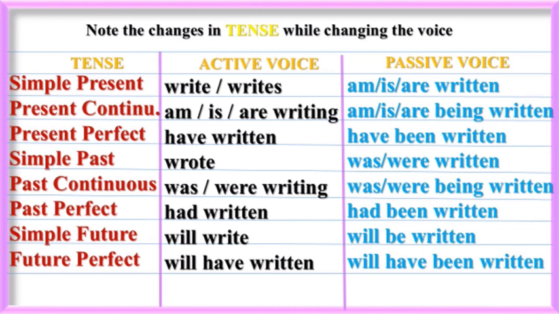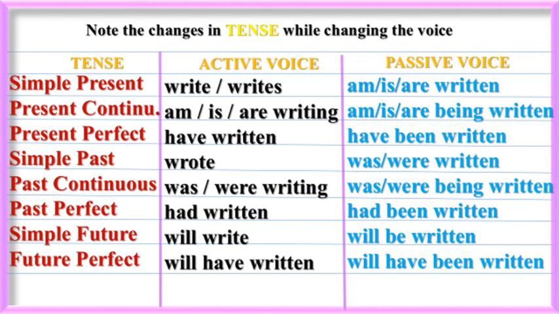For past continuous tense, the active voice verb form is was or were writing, but it converts into passive voice as was or were being written. For past perfect tense, the active voice verb form is had written, but it converts into passive voice as had been written.